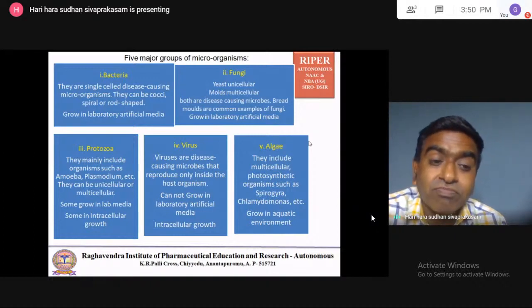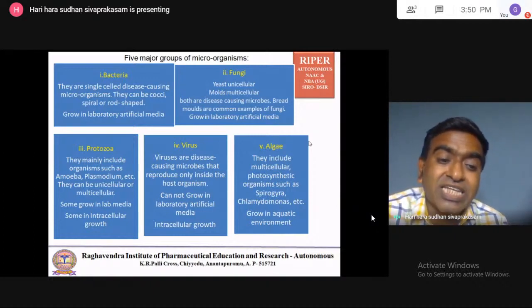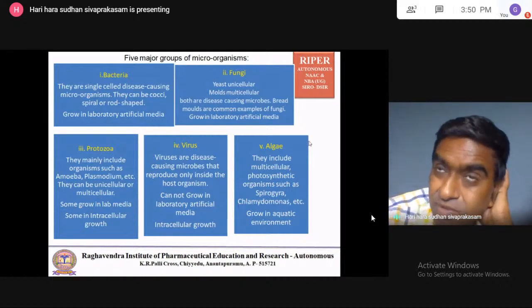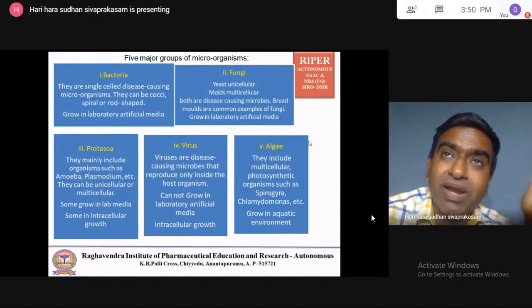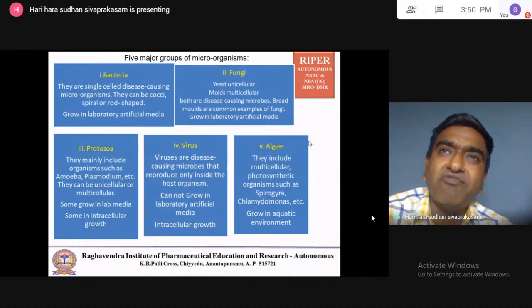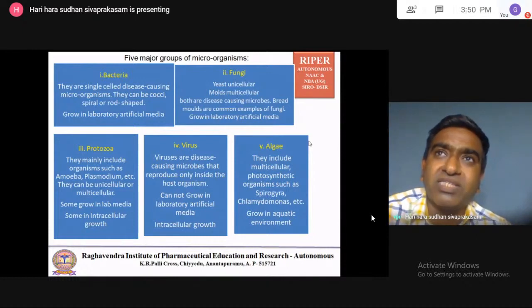Protozoa have an ingestion mode of food intake, and they rarely cause diseases. You know that Plasmodium falciparum and Plasmodium vivax, which cause malarial diseases, belong to the protozoa group. Only a few protozoa cause human diseases. The protozoa are saprophytic in nature.